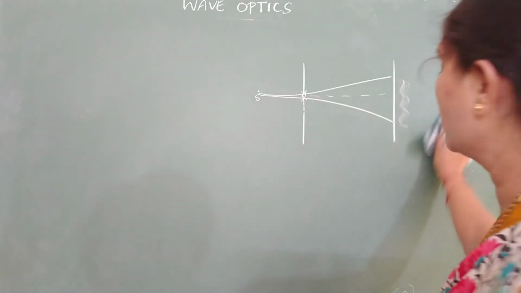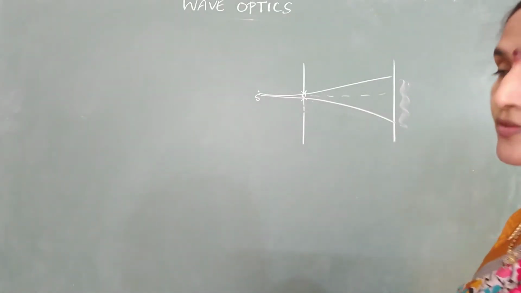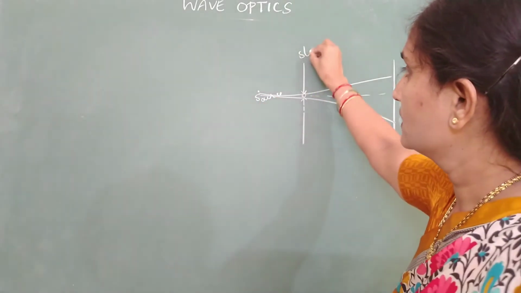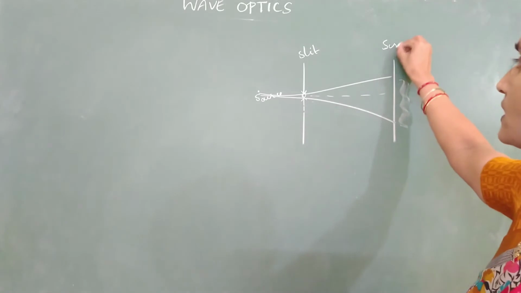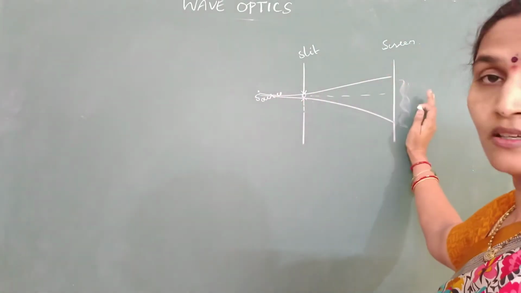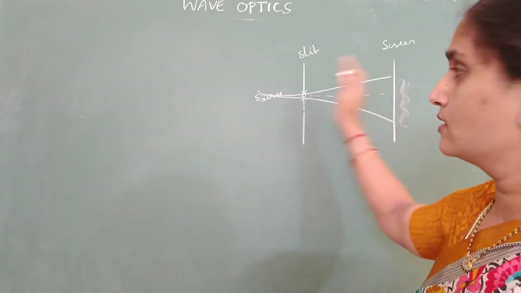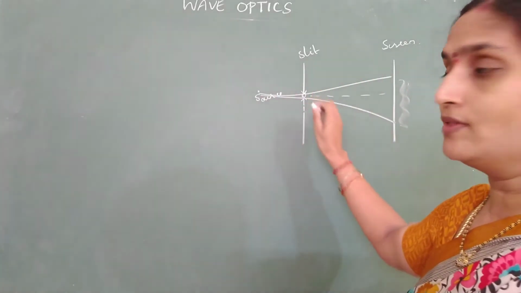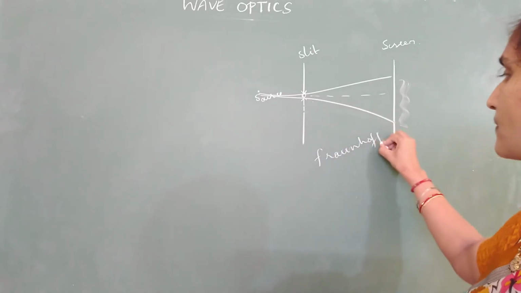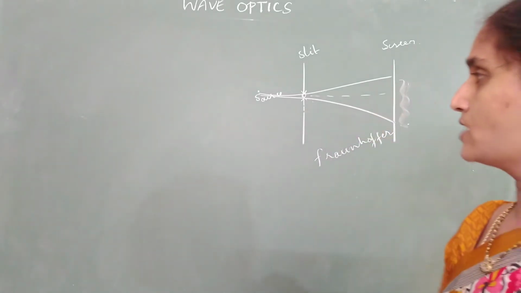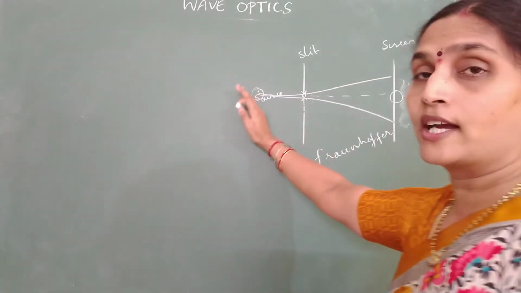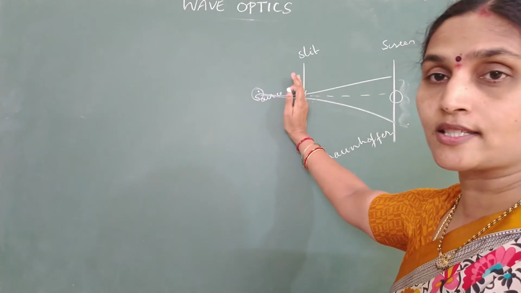We have two different types of diffraction. One is Fraunhofer diffraction and the other one is Fresnel's diffraction. This is your source, slit, and the screen. If your source and screen are at infinite distance from the slit, then we call the diffraction Fraunhofer diffraction. What do you mean by Fraunhofer diffraction? Source and screen are at infinite distance from the slit.